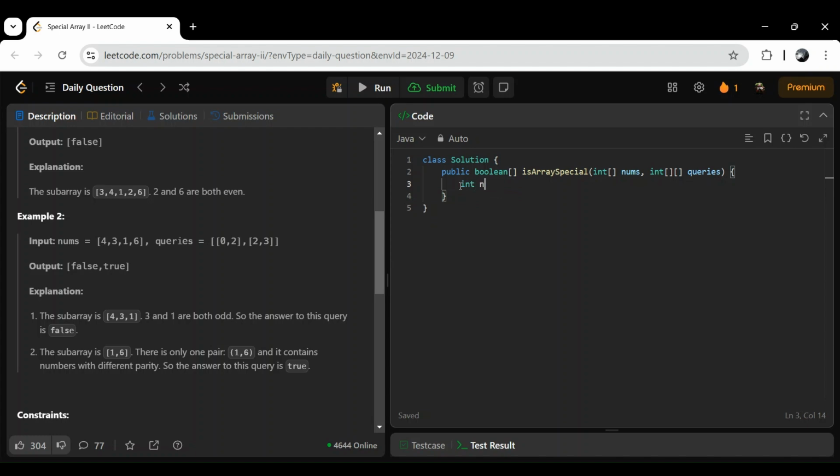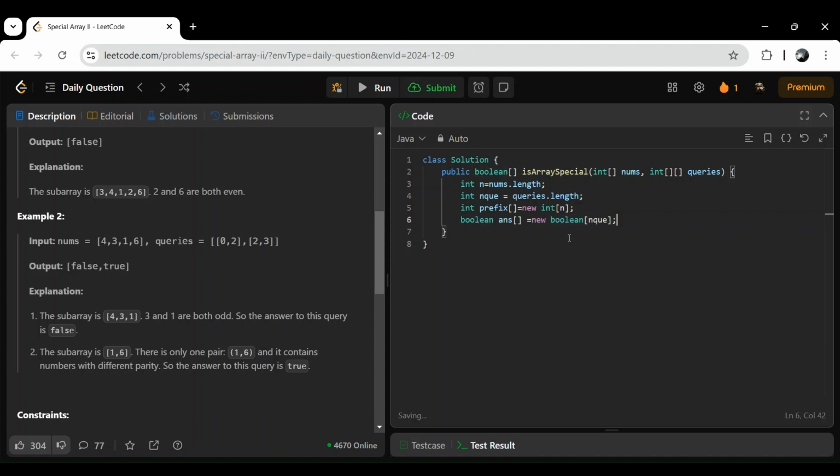First, let's say int n is equal to nums dot length, and number of queries is equal to queries dot length, and we have int prefix of size n, and we have to return the answer, right? Boolean array. Yeah, the size will be what? Queries nq.